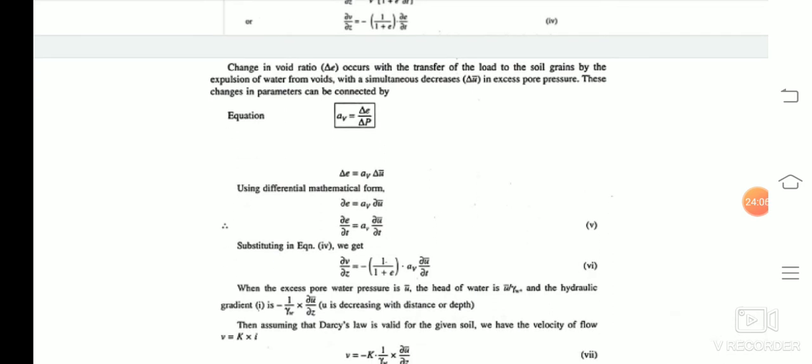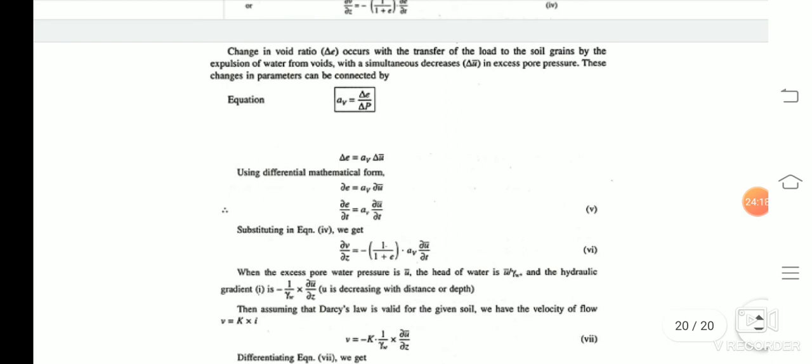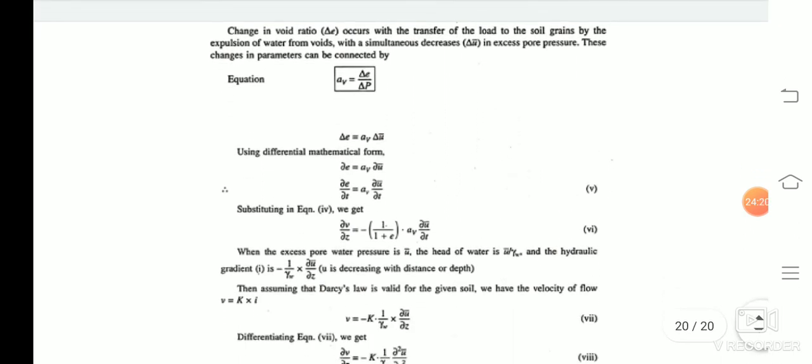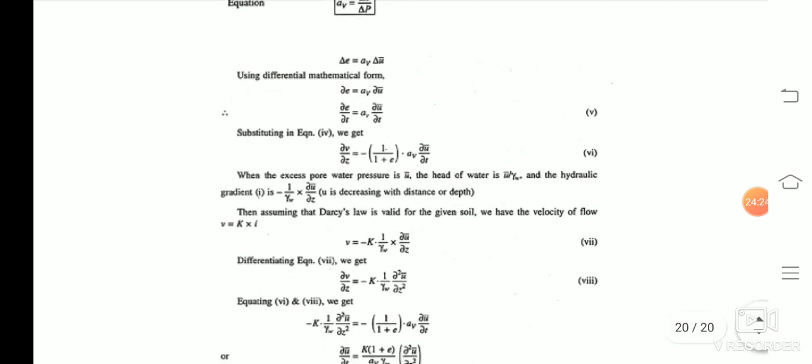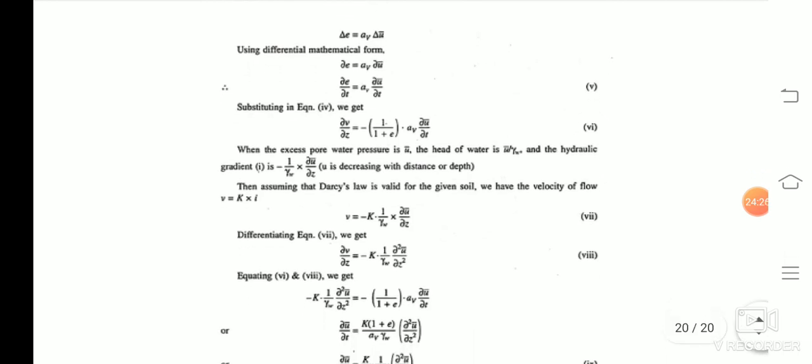So the rate of change in void ratio, del e/del t, equals av into del u bar/del t, and substituting this value in the previous equation, we find del v/del z equals minus 1 by (1 plus e) into av into del u bar/del t.